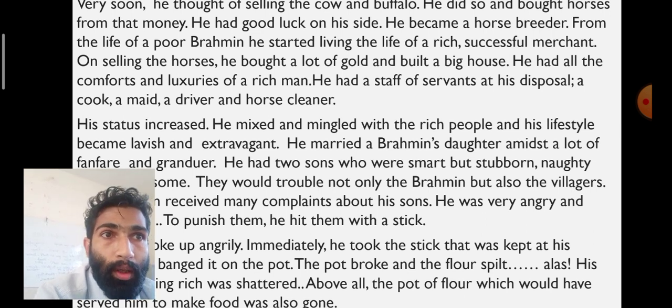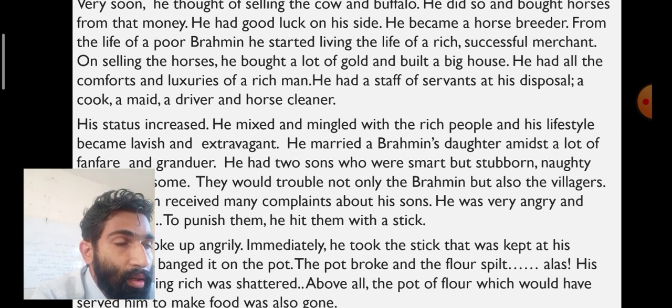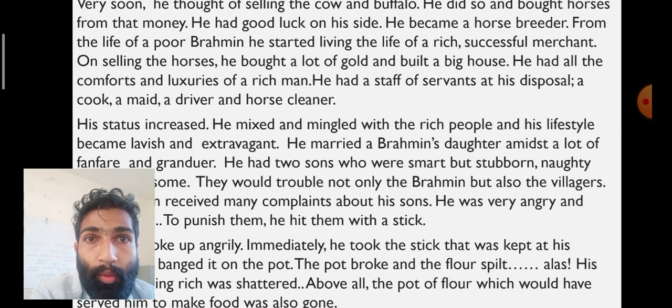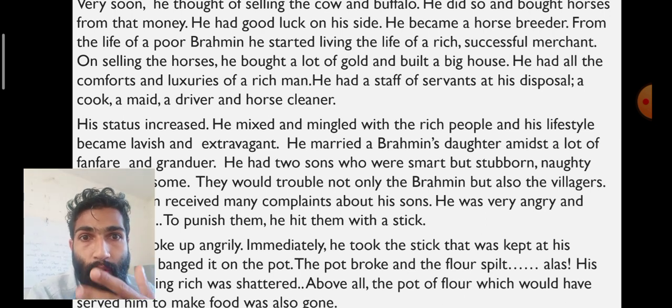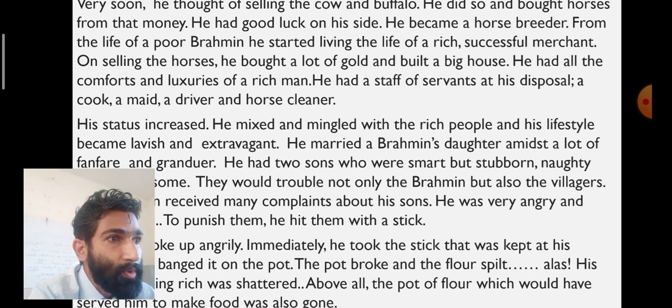Like a bungalow, okay. He had all the comforts and luxuries of a rich man. Comforts means he didn't want to struggle. And luxury means all luxury things, full of high value things. Like we know that Mukesh Ambani, even his closet is like gold.